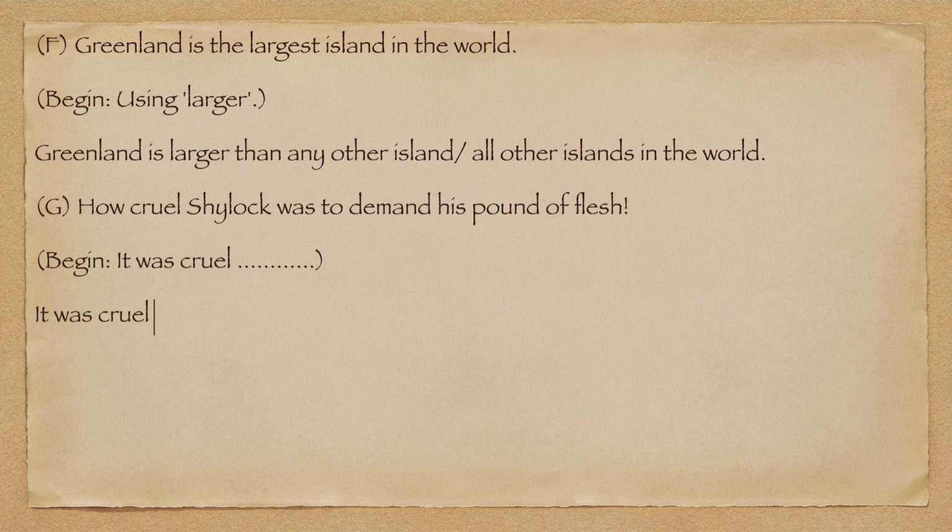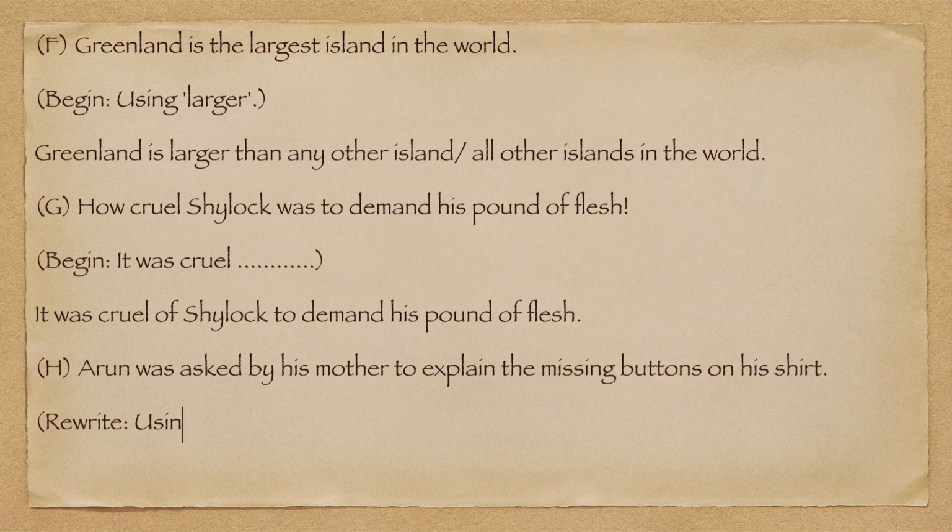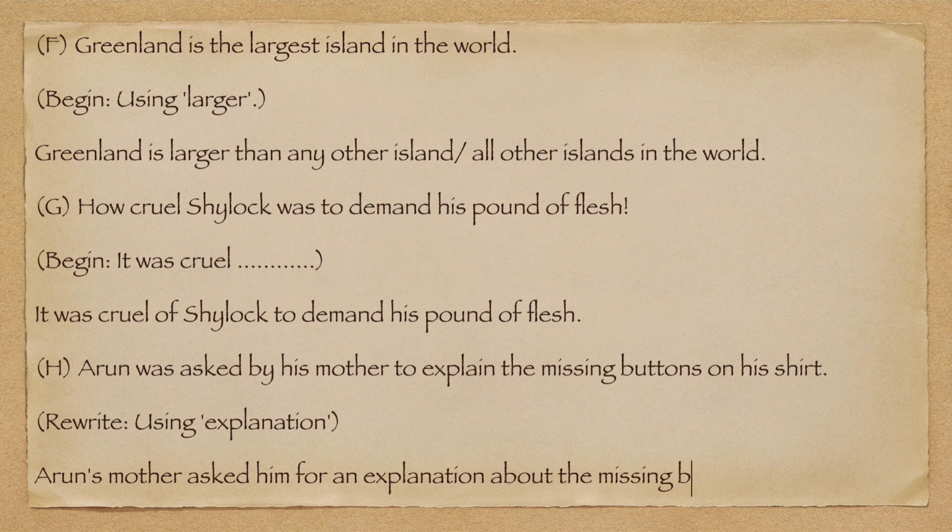G. How cruel Shylock was to demand his pound of flesh. Begin. It was cruel of Shylock to demand his pound of flesh. H. Arun was asked by his mother to explain the missing buttons on his shirt. Rewrite using explanation. Arun's mother asked him for an explanation about the missing buttons on his shirt.